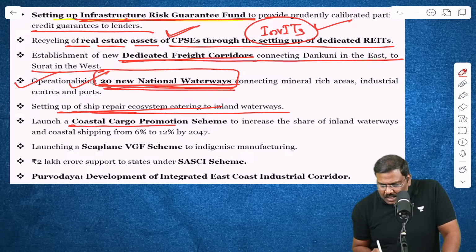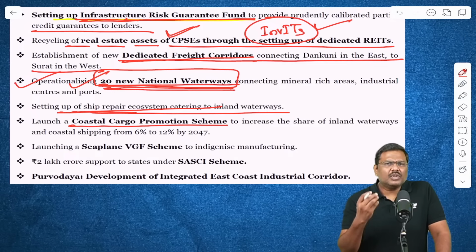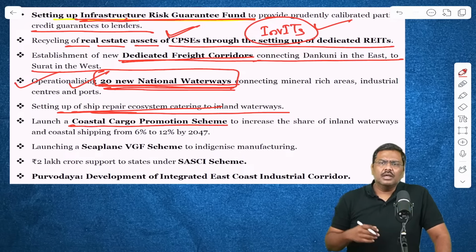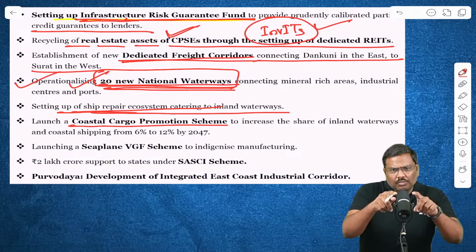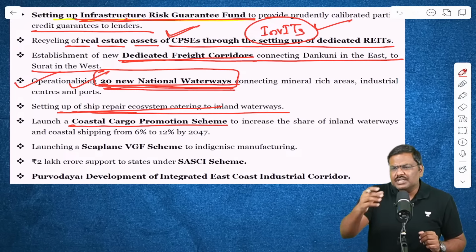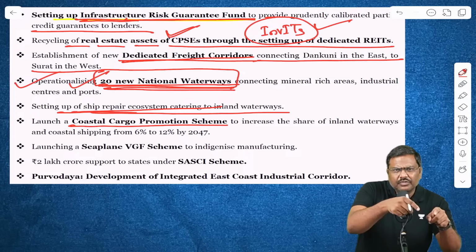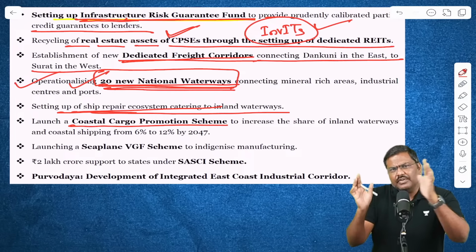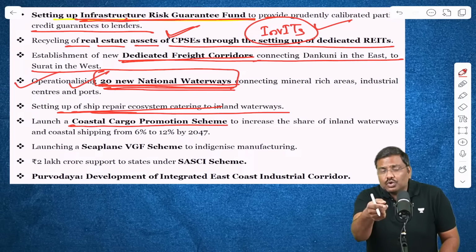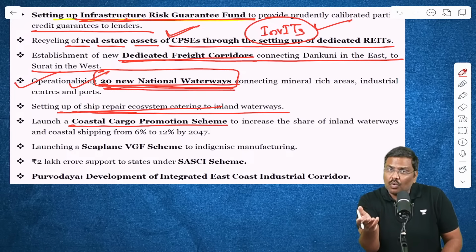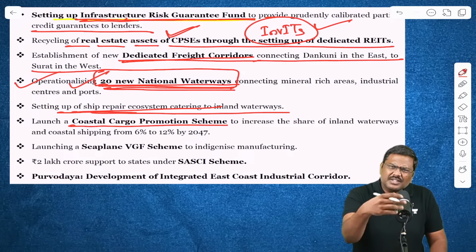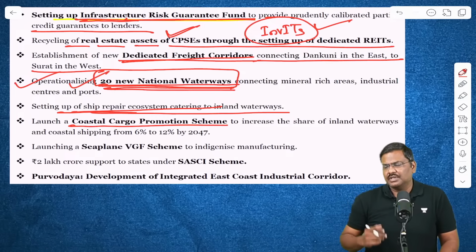Launch of the coastal cargo promotion scheme. What is the importance of this particular scheme? The government wants a company which is using road as a mode of transportation to shift from road to, let's say, waterways. They don't want you to use roadways; they want you to use waterways. How do they ask you to shift? Provide incentives.